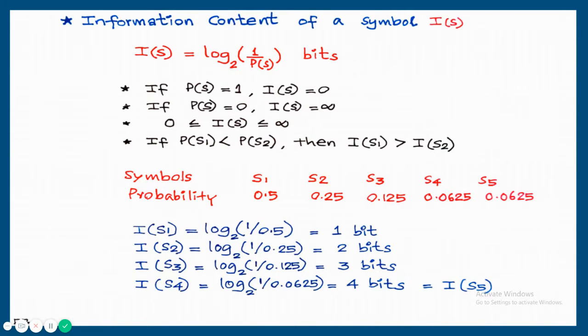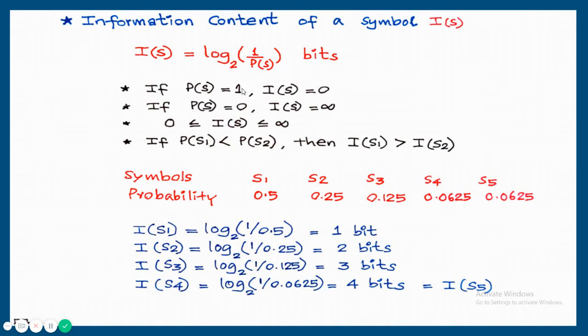Here for the calculation of information content of a message or symbol, we are using this equation: I of S is equal to log 1 upon P of S to the base 2 bits. Base is 2, that is why the unit will be bits. Otherwise, by changing the base, different units can be written here.